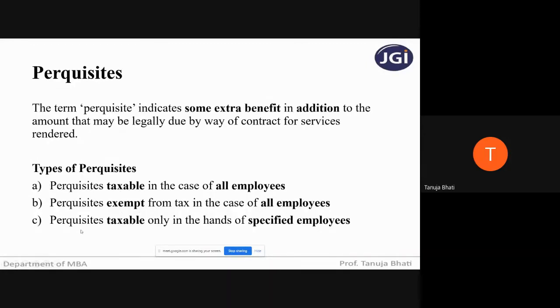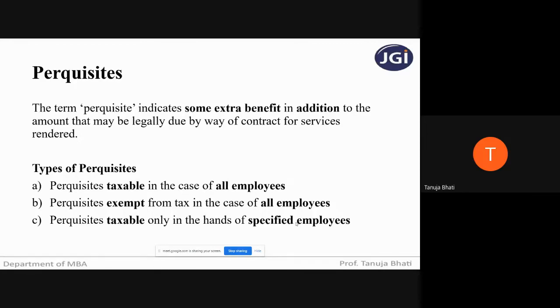And there are certain perquisites which are taxable, but only in the hands of specified employees. Now, what are specified employees? We will be seeing that very shortly in the succeeding slides. But remember, students, all the perquisites that are given by the employer are not chargeable to tax 100%. Depending upon what type of perquisite, it is taxable.